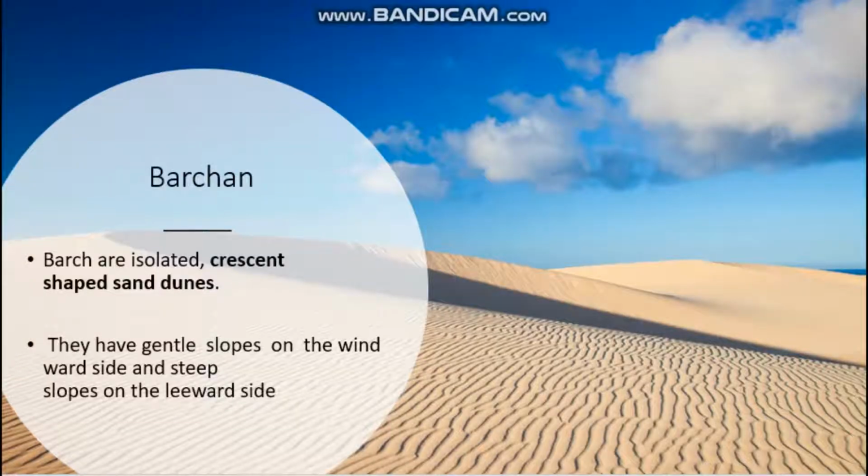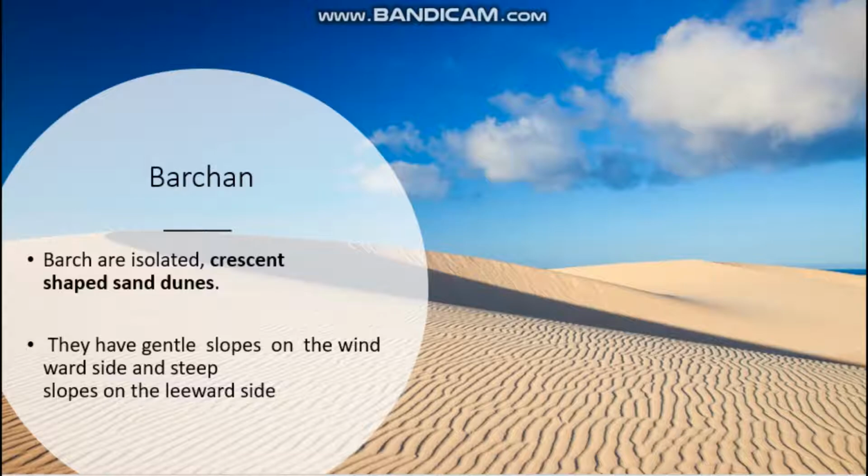Next one, barchan. What do you mean by barchan? Barchans are isolated crescent-shaped sand dunes. Isolated means separated. Crescent means half-moon shaped sand dunes. On seeing this picture itself, you can understand. They have gentle slopes on the windward side and steep slopes on the leeward side.